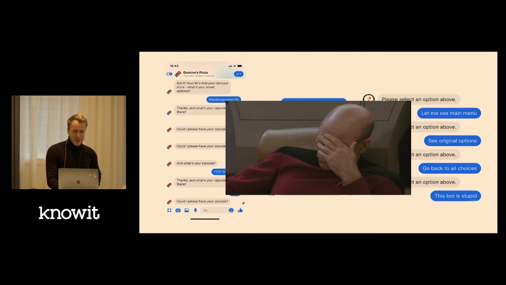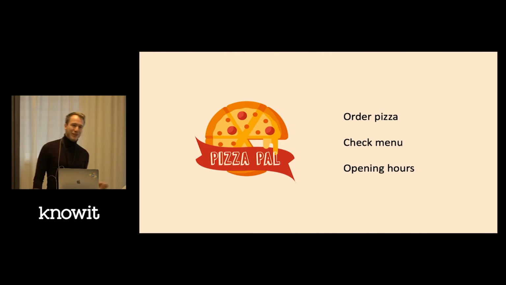But today we'll look more into what we as developers can do to build actions that actually work and maybe don't force the user into a corner or give a bad user experience. So today we'll build our own chatbot or virtual assistant named PizzaPal. In this virtual assistant, you can order pizza, check the pizzeria menu, and check the opening hours.